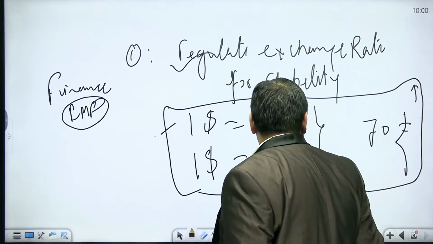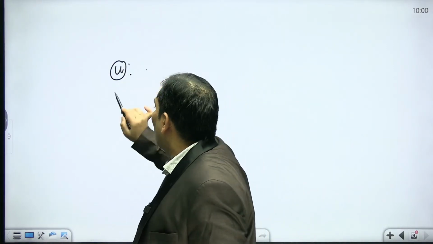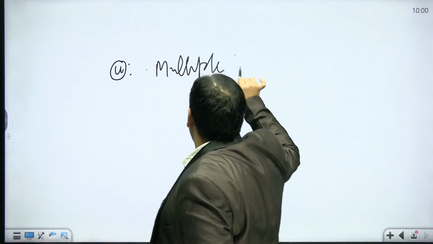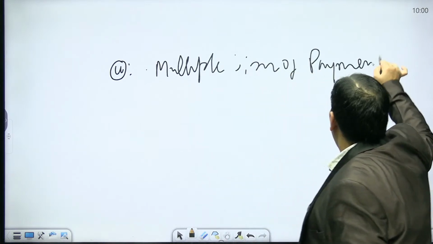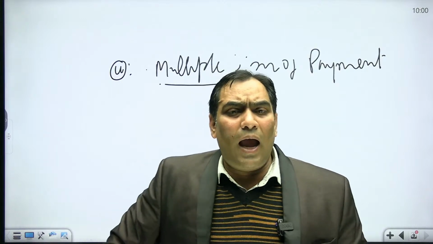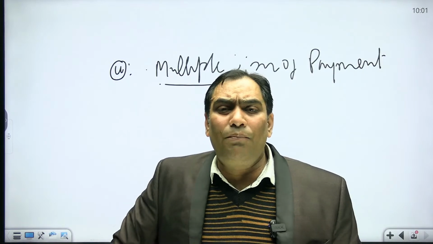What are the other functions under the financial? It wants to establish a multiple system of payment. Be very clear. Under the financial functions, the IMF wants to establish the multiple system of payment.